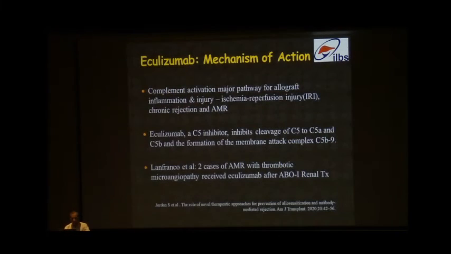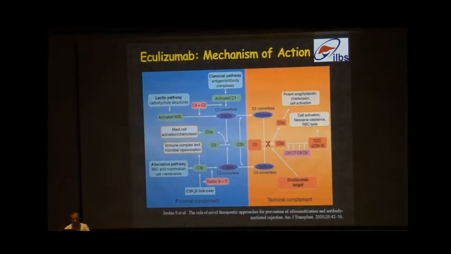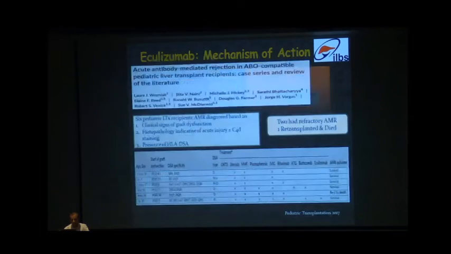So what about eculizumab? Eculizumab is a C5 inhibitor, so it inhibits the complement cascade. Both the classical and the alternate pathway of the complement actually coincide at the C5 level. So eculizumab is a C5 inhibitor, leading to suppression of the complement cascade.